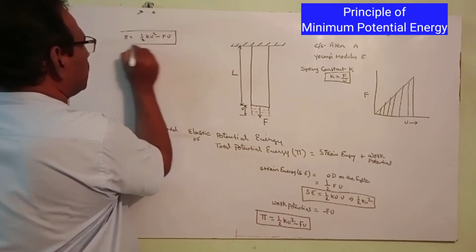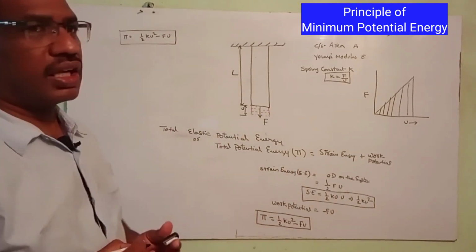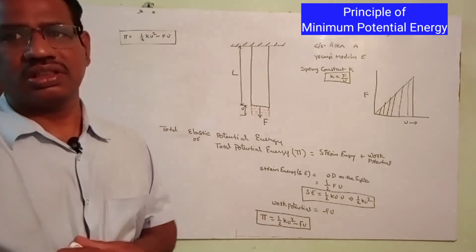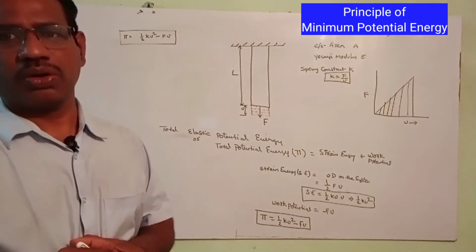In this particular equation, K is the spring constant and F is the external applied load.